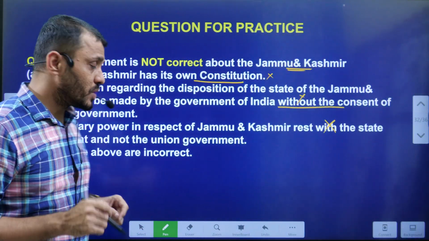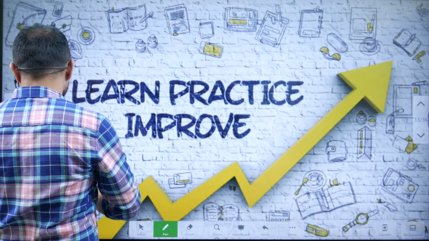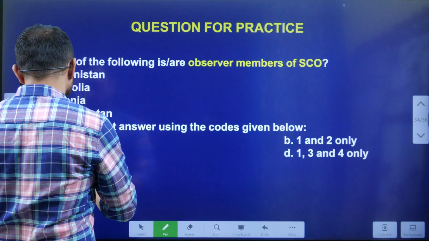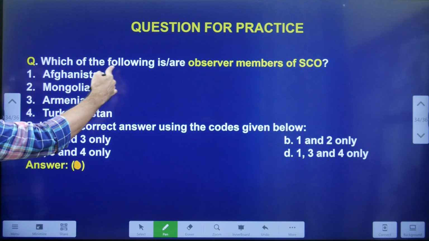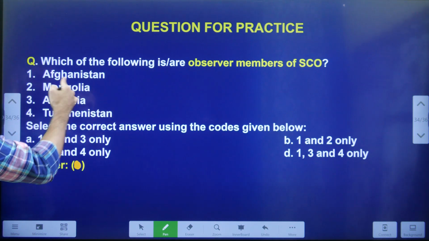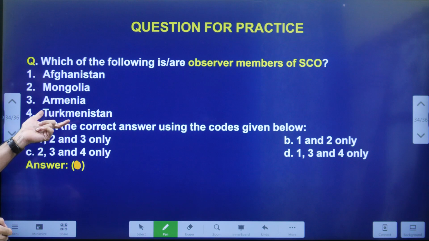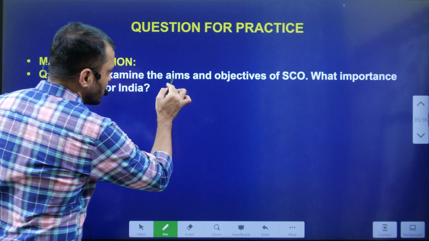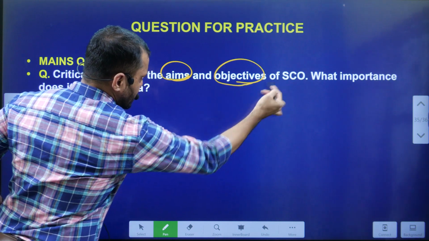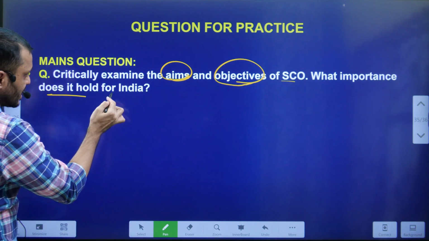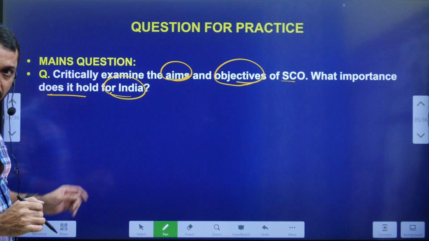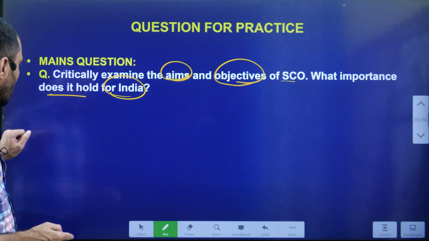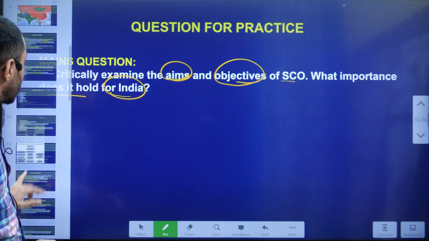Now we will see today's MCQ question, students. Today's MCQ question is, which of the following are observer members of the SCO? Next, the mains question. Critically examine the aims and objectives of the SCO and what importance does it hold for India? Try to attempt this mains question, students.